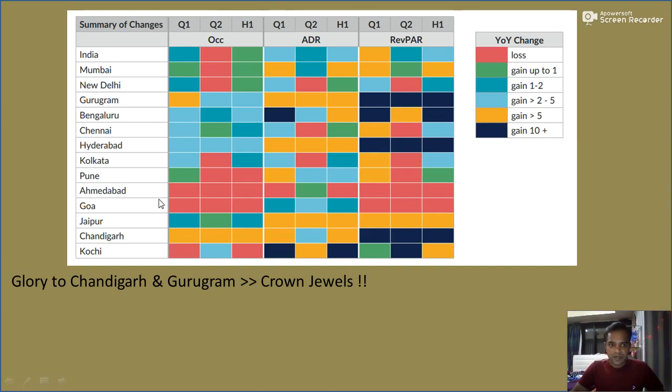Whereas Chandigarh had a different experience. Chandigarh experienced a 5% plus occupancy on both Q1 as well as Q2, whereas in Q2 their ADRs had to be softened down to between 2 to 5%. Nevertheless, they ended up with Q1, Q2 as well as the total H1 at 10% plus, which makes them probably right after Gurugram in terms of taking the honors.